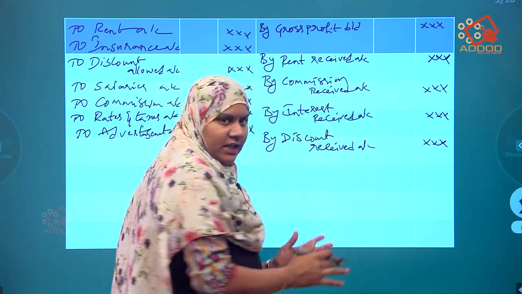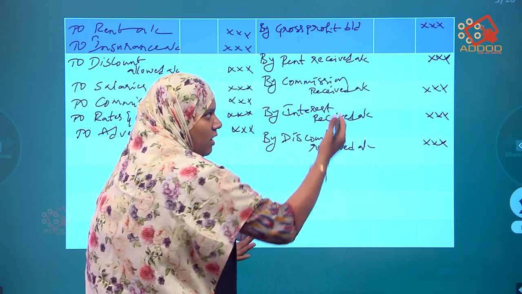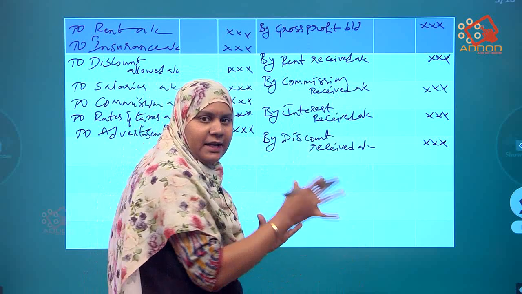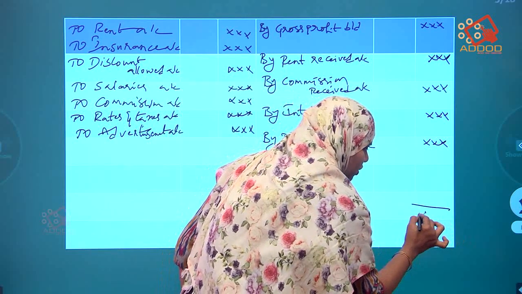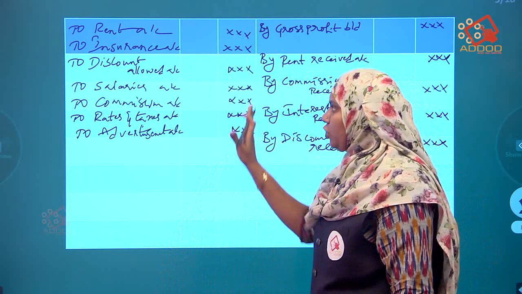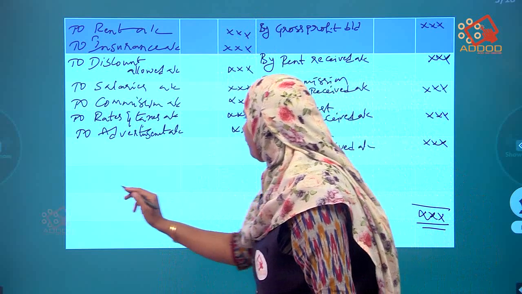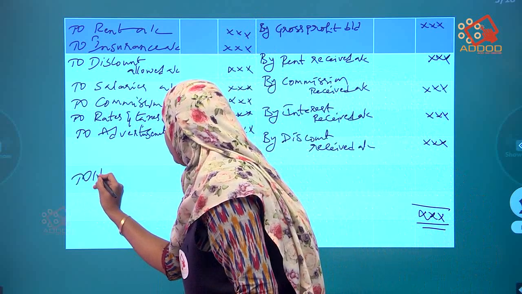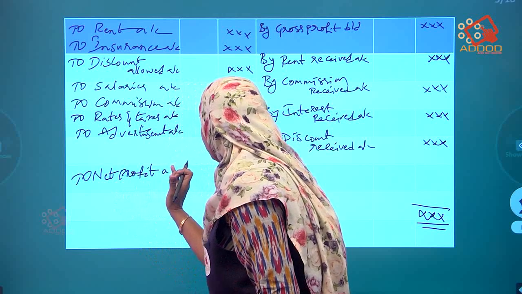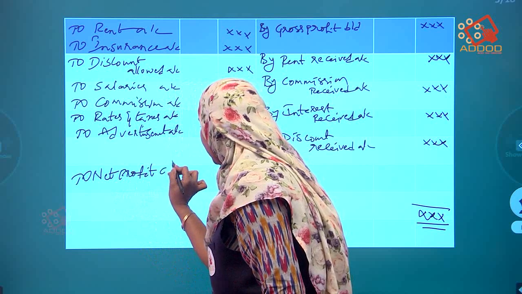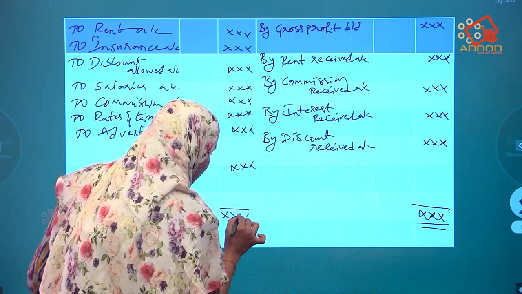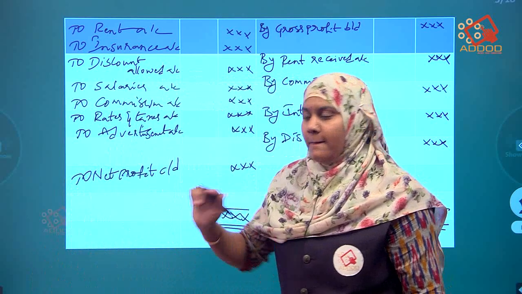In the P&L account also we have to do the balance. In 99% of your questions, while you do the solution, the credit side amount will be the higher one. So first total the credit side amount, then in the rough column total all the debit side amounts and remove it. After removing, we get net profit. Here we do not write 'account'; we are totaling it, so we write carried down. Okay, so total it. And this net profit should be transferred to the balance sheet.